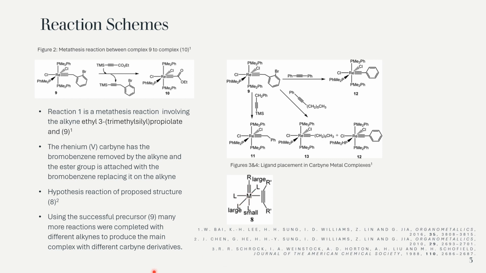The initial reaction observed involves testing the proposed structure depicted as structure 8, down here, with the layered ligands arranged cis and trans to the metal. The reaction conditions were rather harsh, carried out in a nitrogen atmosphere and dissolved in toluene solvent at 110 degrees for 12 hours. Confirmation of the reaction was attained through phosphorus NMR spectroscopy with decoupled hydrogen. The peaks observed validated the formation of the new structure, along with the isolation of the product, complex 10, as a blue solid, and the extraction of the tetramethylsilane bromobenzene equivalent through column chromatography.